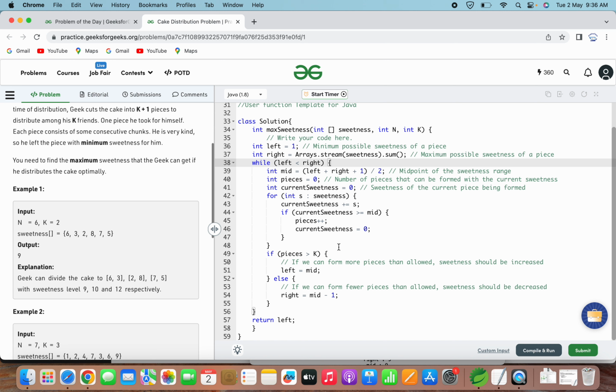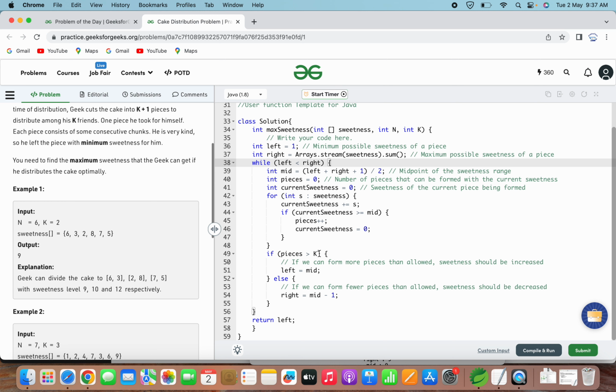Okay, so when we are checking for this condition, whatever is the left value, the minimum value in the range of the sweetness, that will be left for him. So that's why we are not checking for himself, because his main focus is to distribute among the friends, and the remaining one, the maximum possible value of the minimum ones among the cake chunks that has been left, he will give to himself. So the cake with the minimum sweetness level that he will keep for himself.